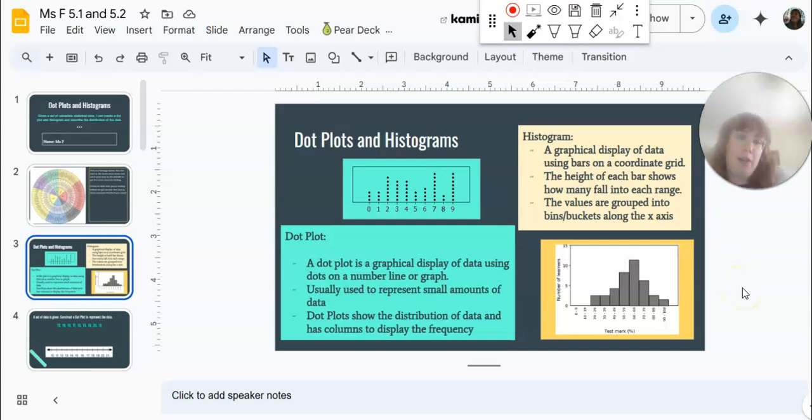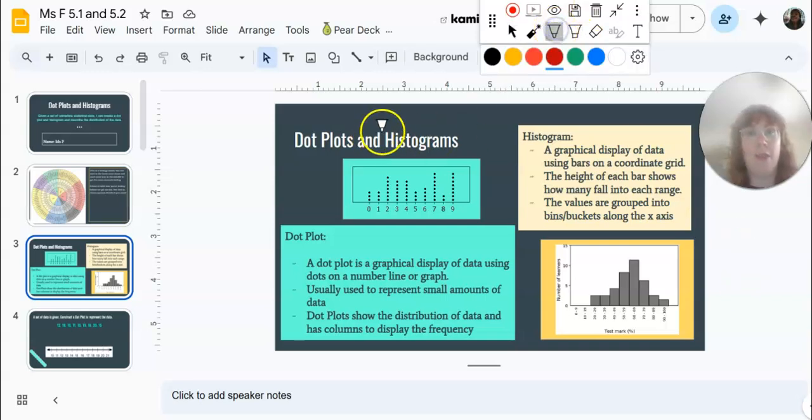So we're talking about dot plots and histograms. On the left, we have our dot plot. So a dot plot is a graphical display of data using dots on a number line. Usually, it's used to represent a smaller amount of data, and dot plots show the distribution of data, and the columns display the frequency.